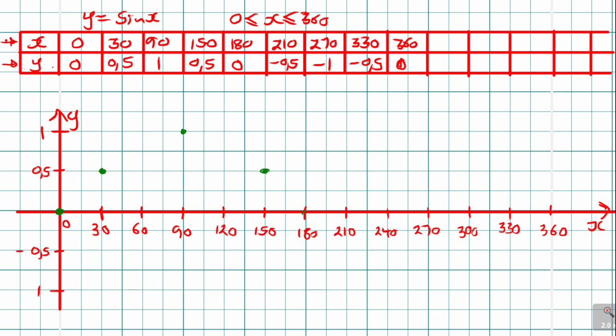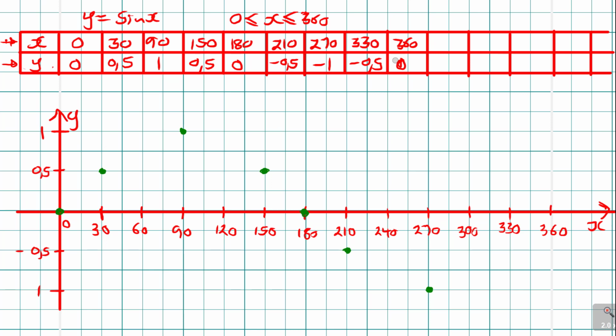180 is 0. We are here. 210 is negative 0,5. We are here. 270, which is there, is negative 1, which is here. I hope you are able to see how this graph is shaping up. Okay, so that is that, and I'm just making this clearly.